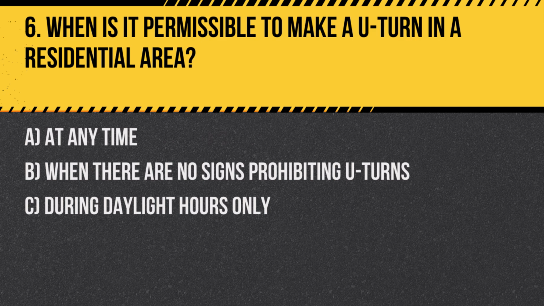Question 6. When is it permissible to make a U-turn in a residential area? A. At any time. B. When there are no signs prohibiting U-turns. C. During daylight hours only. Answer: B. When there are no signs prohibiting U-turns. U-turns are allowed unless a sign specifically prohibits them, and it is safe to do so.